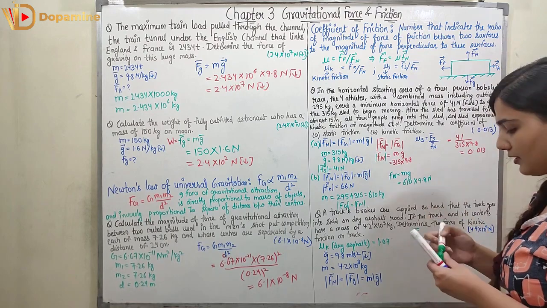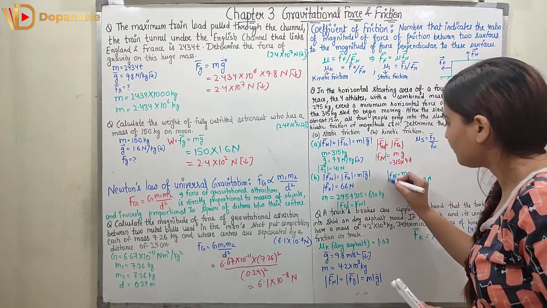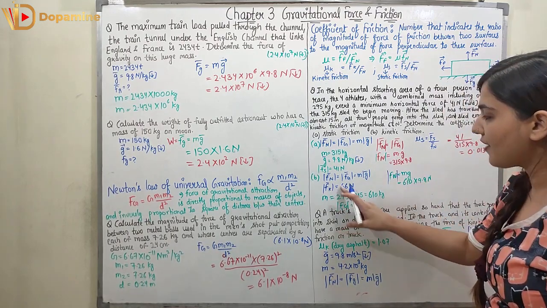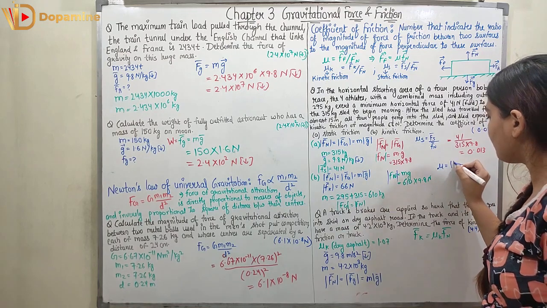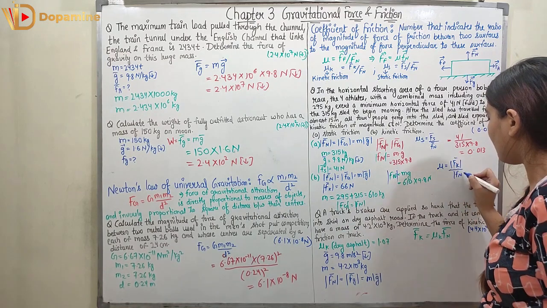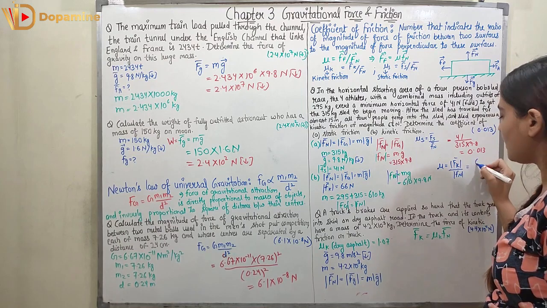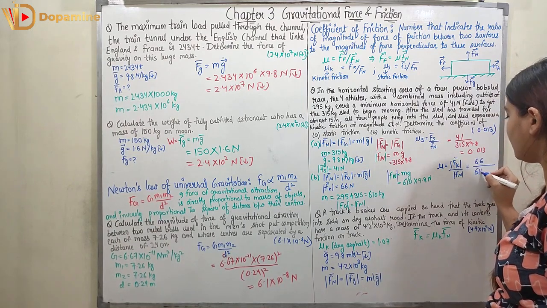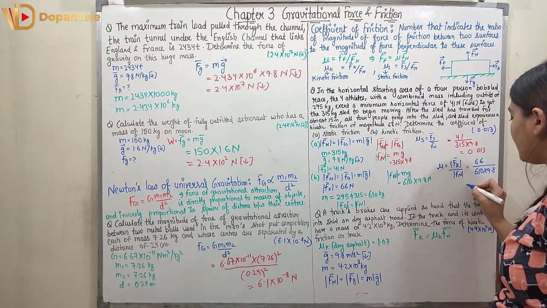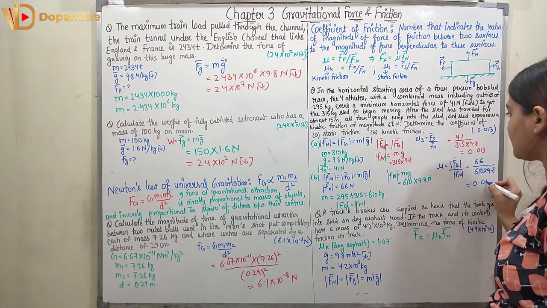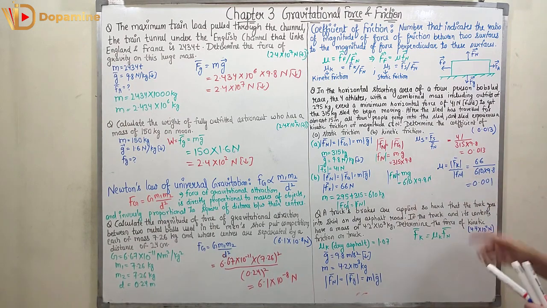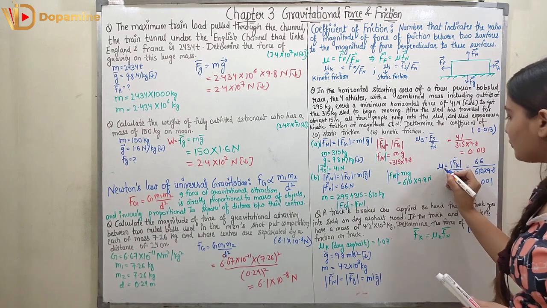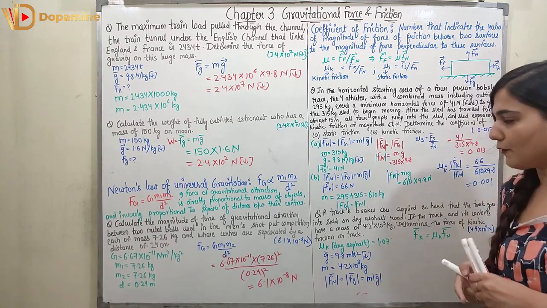So this is in Newton, right? It is just the magnitude of the normal force. Now Fk is given, mu k is the magnitude of Fk upon Fn, so it will be equal to 66 upon 610 into 9.8, right? So it will come out to be 0.001, right? So this is how you can find mu k and mu s. You can do the computations with the help of your calculator.